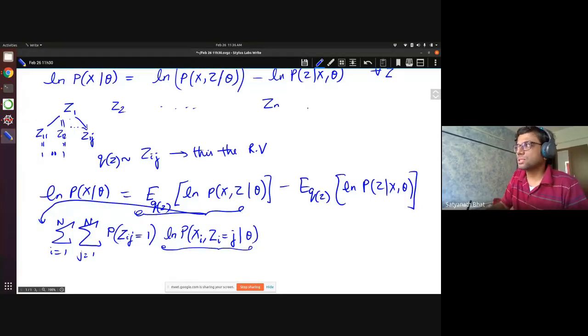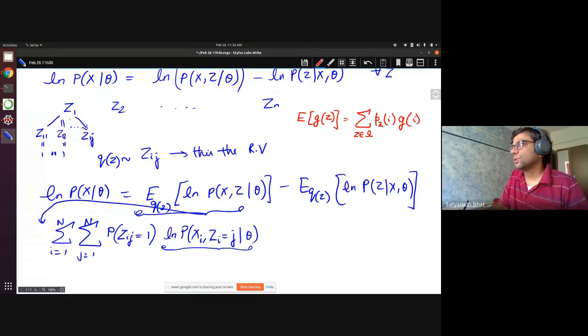What I'm trying to say is something like this. If you look at the expected value of some function g of z, we are going to take z belonging to some range, and you will do P of z, the probability that Z takes a particular value, say P of Z equal to i, and then we have g of i.